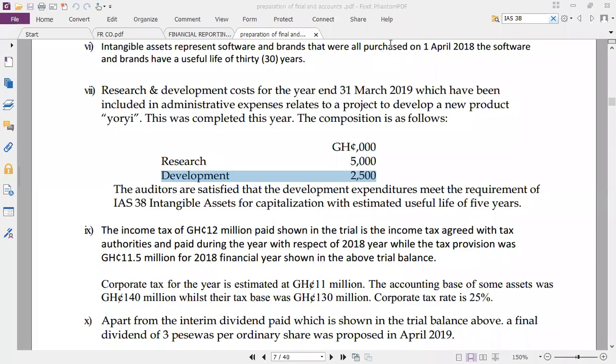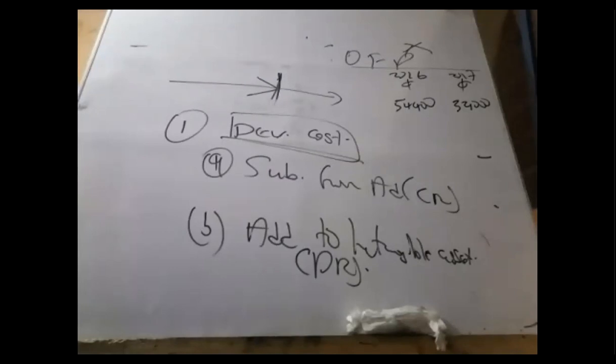Then it tells me that we have to look at this question again. There's a particular question we need to look at again. So let's see this particular question.